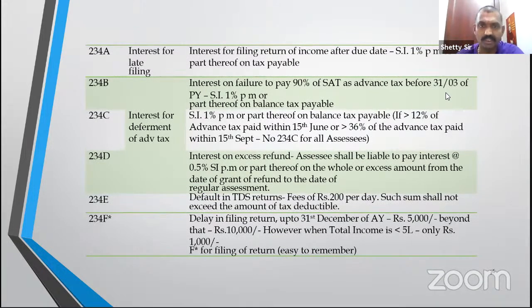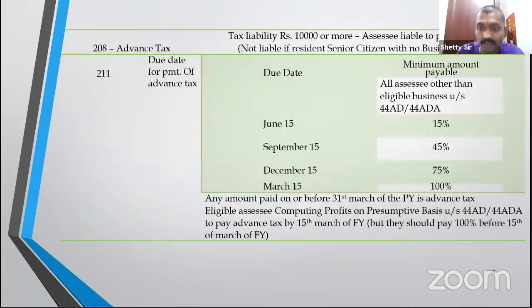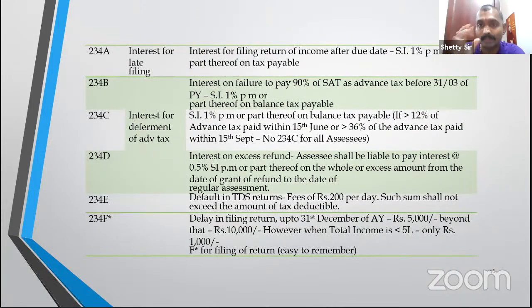Next, interest provisions. 234A: simple interest 1% per month, if you file your return late. 234B says before 31st March you should pay 90%. If you delay, again 1% per month. 234C, I told you to pay this installment. If you don't pay, on the shortfall you have to pay 1%. But a special point is, in the first case if you have paid about 12%, in the second case if you have paid about 36%, no interest at all.